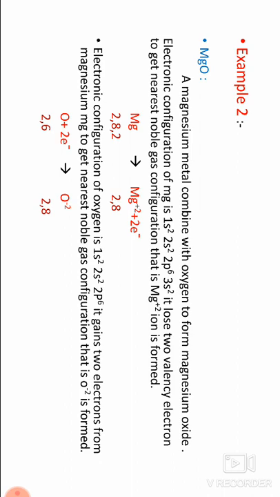It is first 2, 6, and by gaining 2 electrons becomes 2, 8. The oppositely charged Mg2+ and O2- ions are held together by the electrostatic force of attraction, that is, an ionic bond is formed. Mg2+ plus O2- gives MgO.